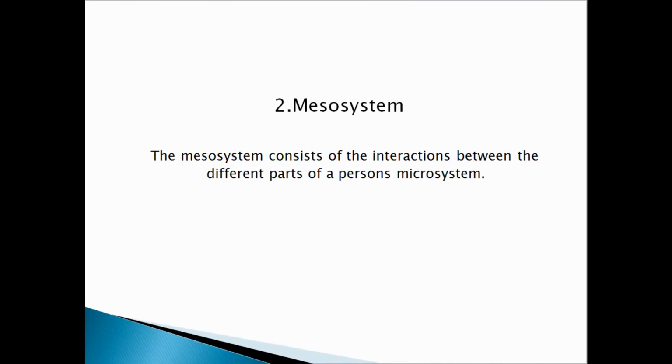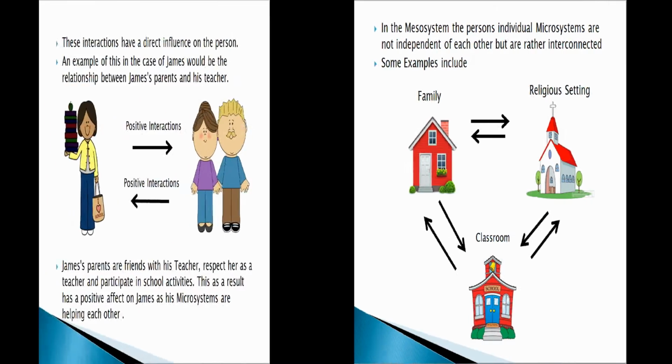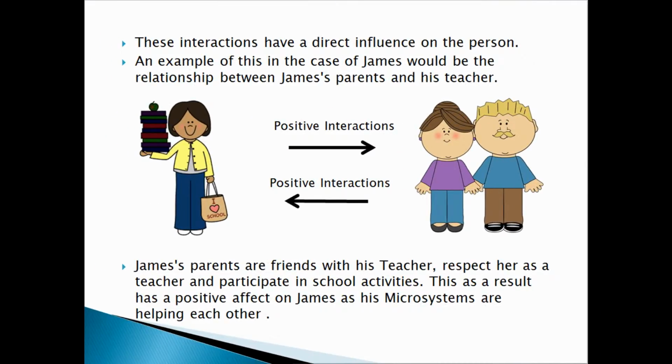We're now going to look at the Mesosystem. The Mesosystem consists of the interactions between the different parts of a person's microsystem. In the Mesosystem, the person's individual microsystems are not independent of each other, but are rather interconnected. Some examples include the family, the religious settings, and the classroom. These interactions have a direct influence on the person.